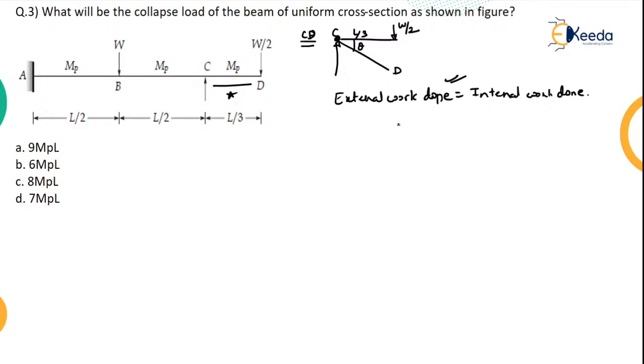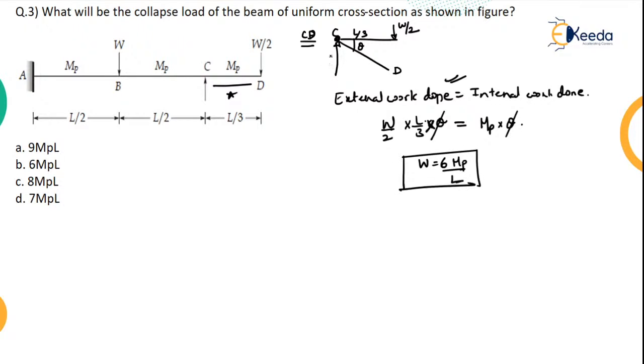Okay, so how will you calculate how much is the external work done? Load, that is W by 2, into the distance L by 3 into theta, will be equal to the internal work. How much is the internal work? Only one plastic hinge here. So it will be MP into theta. So what will be the value of W? Send everything to the other side. Theta will get cancelled. So if you send everything to the other side, it will become 6 MP by L. Now this is only for the portion CD. Now I have to calculate for the span AC.